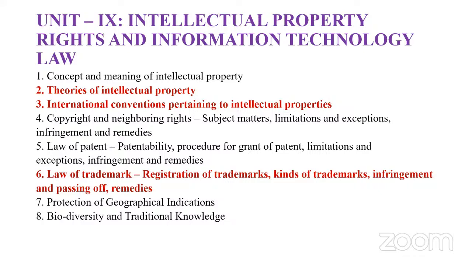Next, we have protection of geographical indication. Read the act and its preamble. Read what the subject matters are that are granted geographical indication. Next, we have biodiversity and traditional knowledge. For this, we have the Biodiversity Act. Read the act, its preamble and the convention, and patent and biodiversity related provisions. What is fair and equitable sharing? What's the percentage? All these things are necessary for unit 8.